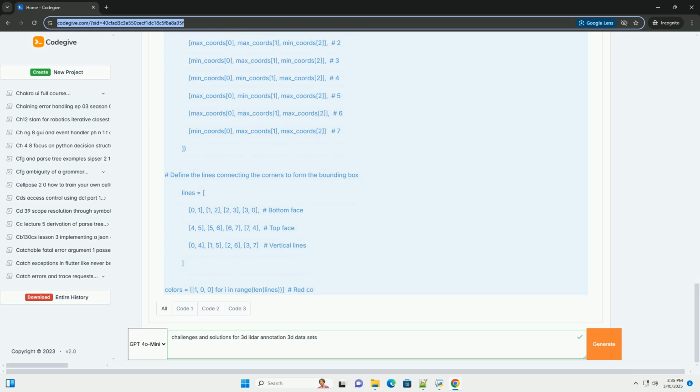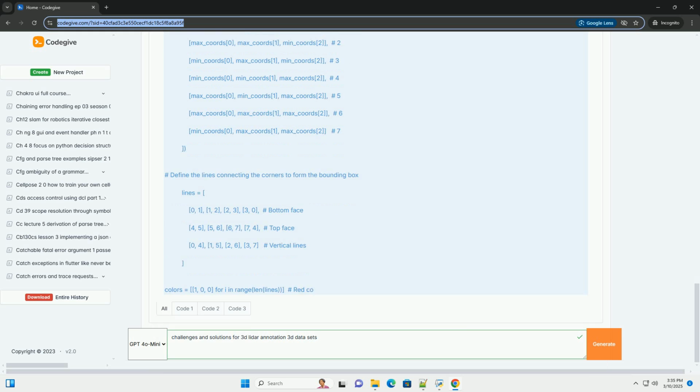Finish_bbox: a placeholder function that could be used to save the current bounding box or transition to a new annotation task. Delete_last_bbox: removes the most recently created bounding box. Run: starts the Open3D visualizer. 3. Main execution block: Loads a point cloud. Creates a bounding box creator instance. Runs the annotation process. Prints the number of created bounding boxes.